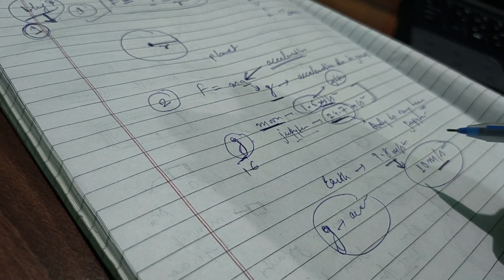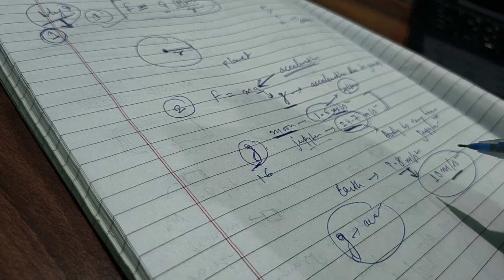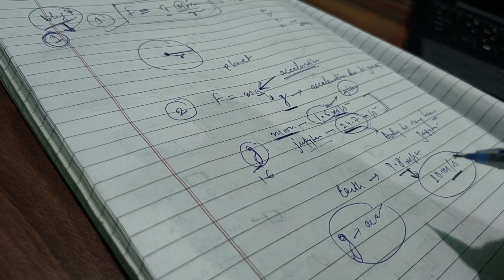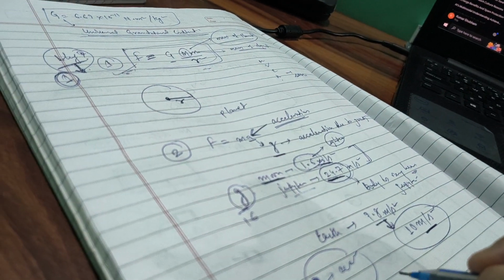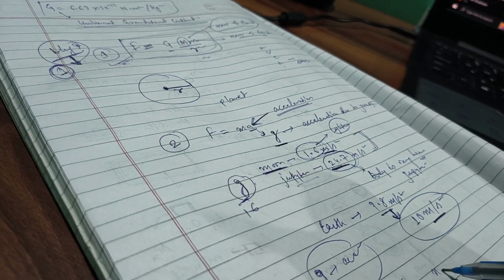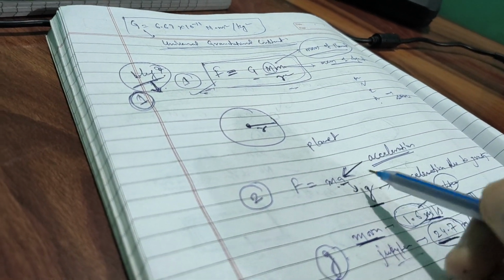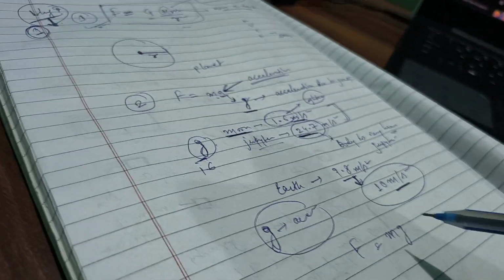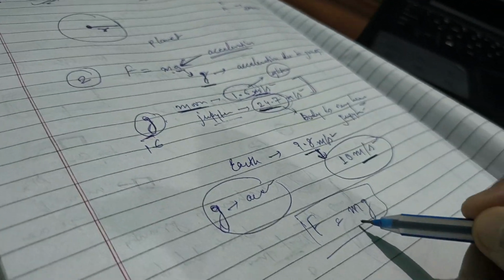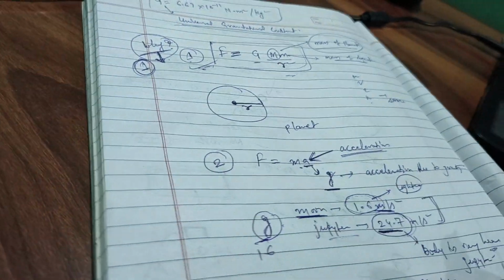So now, to make things very simple, let's try to equate these two equations. Our first equation is this, and our second equation is F equal to mg. We first wrote F equal to ma, but we have replaced a with a small g, because in the case of gravitation we can replace this small a with a small g. So our formula becomes F equal to mg. So this is our equation 2 and this is our equation 1.